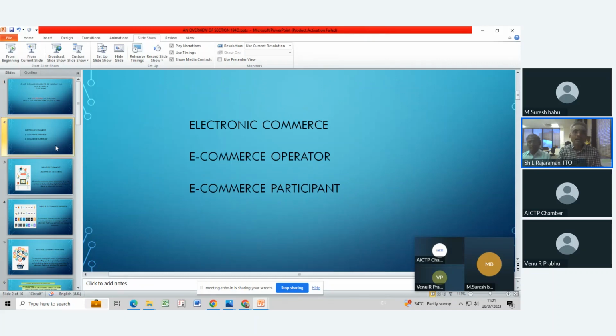During my session, I will explain what is electronic commerce, who are all e-commerce operators and who are all e-commerce participants. These three terms are defined in the Act itself. So we are very clear that we have to go by the Act. The Act clearly specifies what is e-commerce, who is the e-commerce operator and who is the e-commerce participant. There is no confusion.